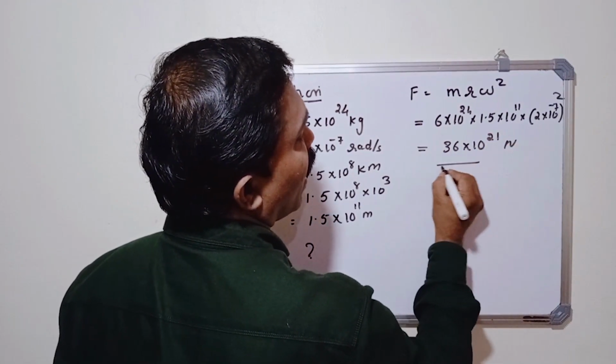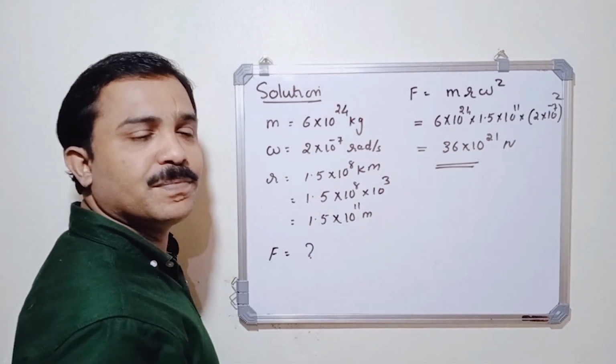This is the answer. Clearly, I will discuss more objective type questions at the end of this chapter. Now, in my next lecture, I will discuss acceleration due to gravity and its variation. That is, variation of acceleration due to gravity with height, depth, rotation of the Earth and shape of the Earth.